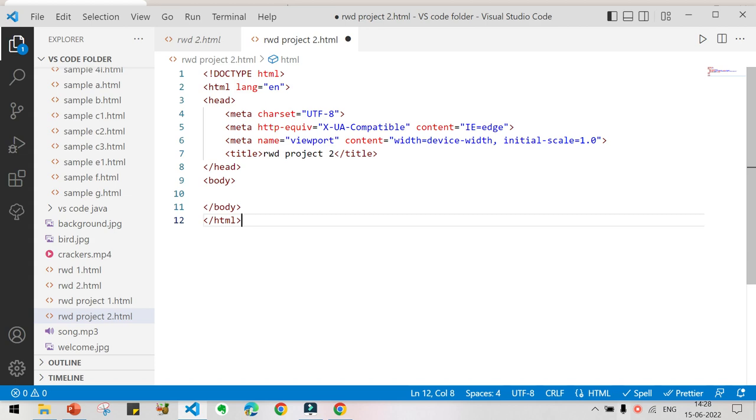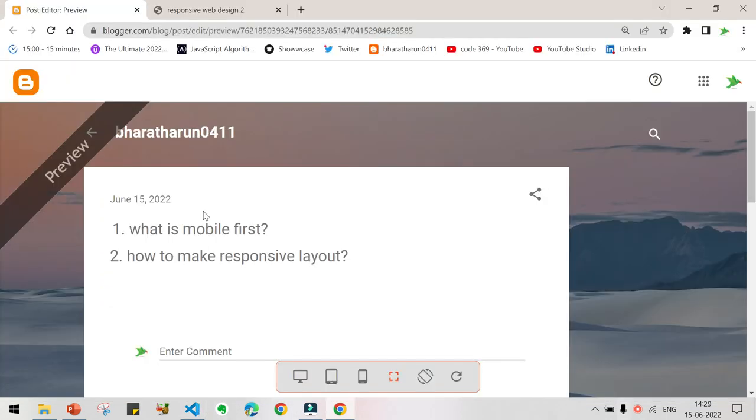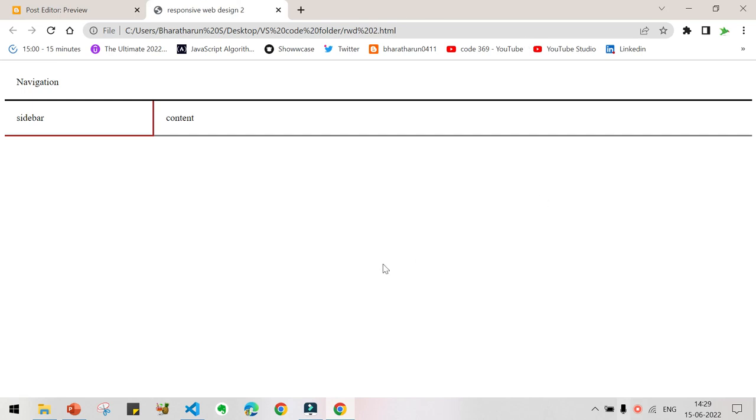So we are going to create a design like this, or for example, let us give a design like this.